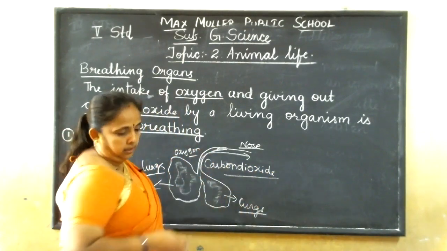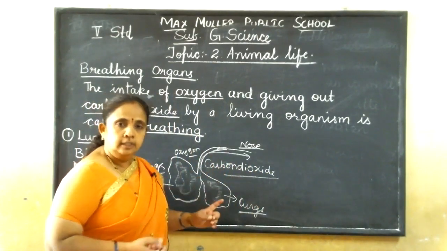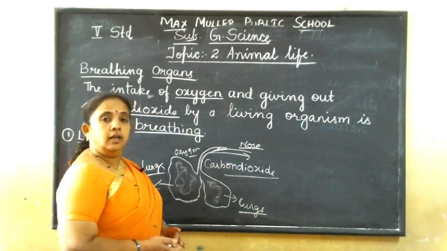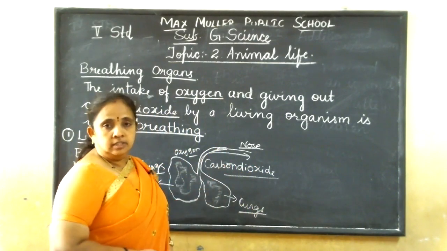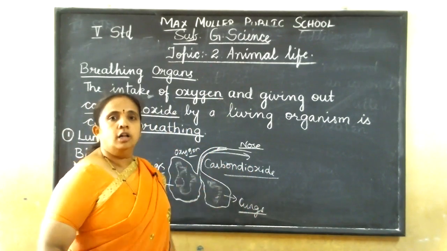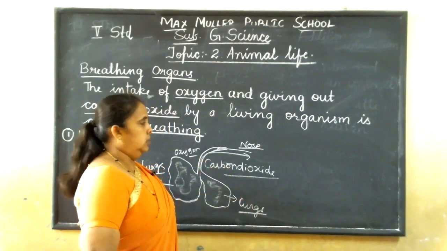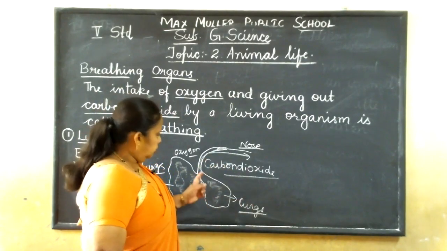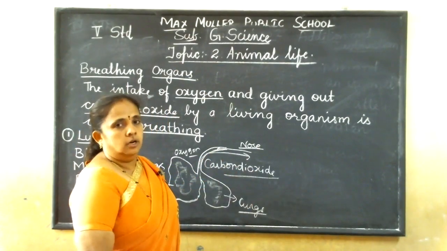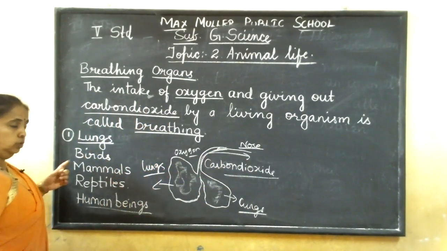Carbon dioxide will come out. Okay, so once we breathe, the air enters into the lungs, and the lungs have a rich supply of blood. So through that blood, the oxygen is carried through all the parts of the body. And again, when we are exhaling, giving out air, the carbon dioxide also comes out. So this is the mechanism how the animals breathe through the lungs.